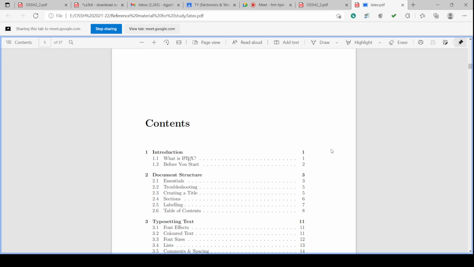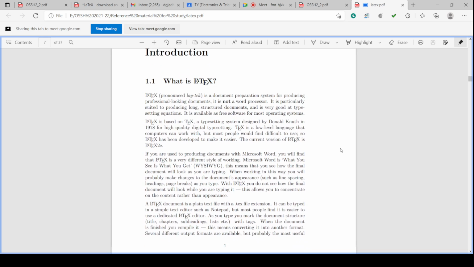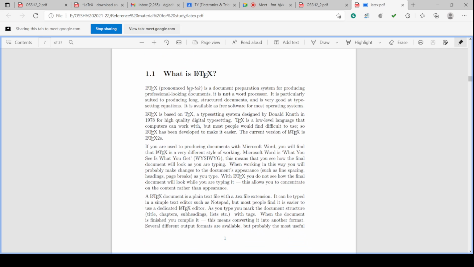So it is very good editing software which is very helpful for us in editing. That's why we should learn this, how to use it, how to install it. So let us check one by one. So LaTeX is LaTeX. You can pronounce it as LaTeX. Okay, LaTeX. You can call it LaTeX.